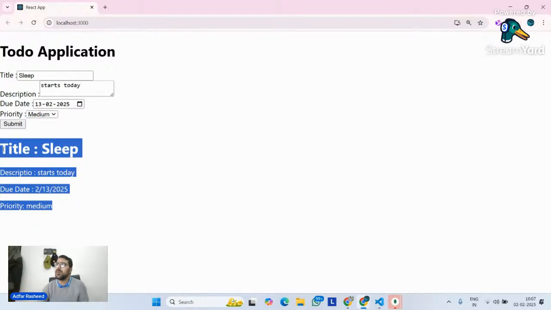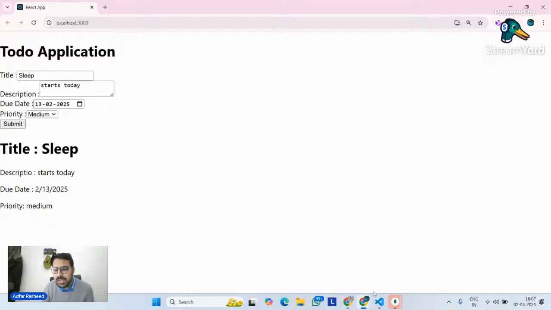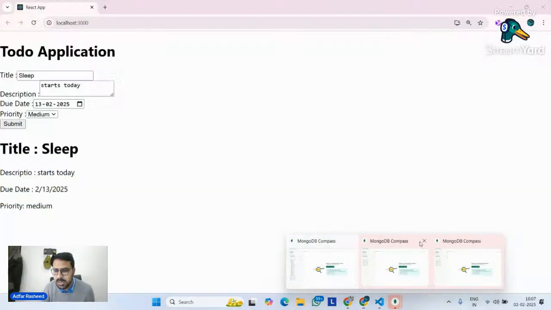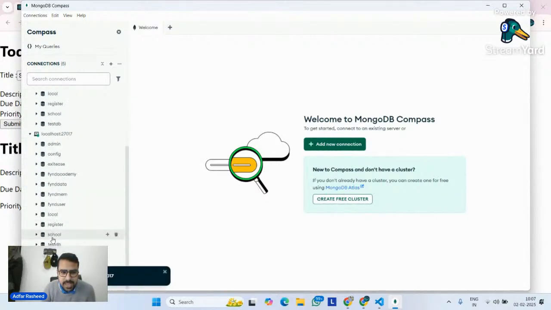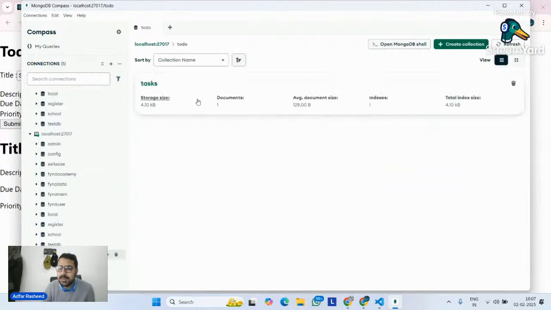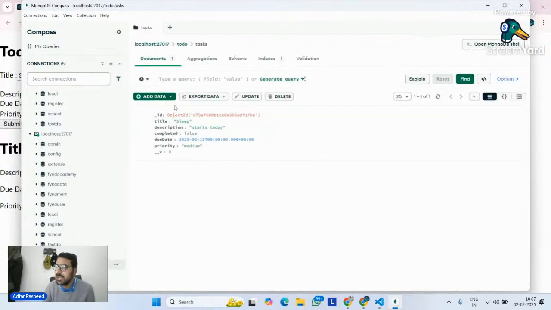Now let's talk about rest of the logic. Now guys, if you guys remember, let me close this, let me close this, let me close this as well, because there are a lot of MongoDB Compasses that we created. And if I try to connect to the database, we can clearly see inside this database we have our to-do database as well, in which there's a tasks, and we can clearly see our data visible in front of us as well. Now what do we want to do?